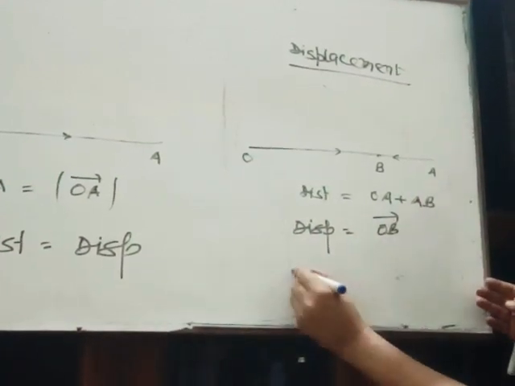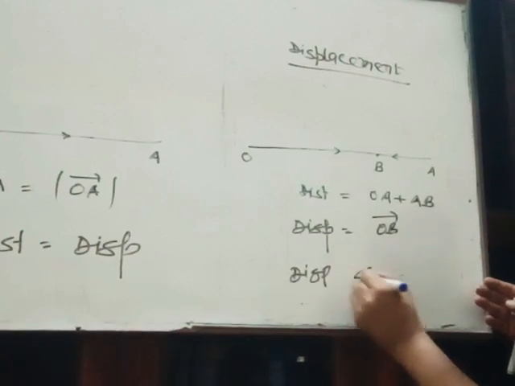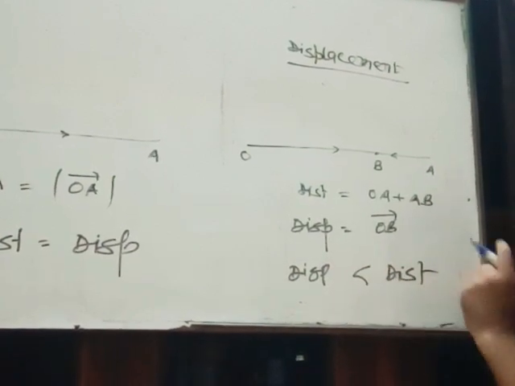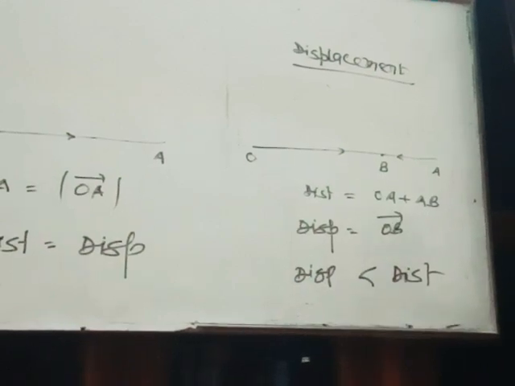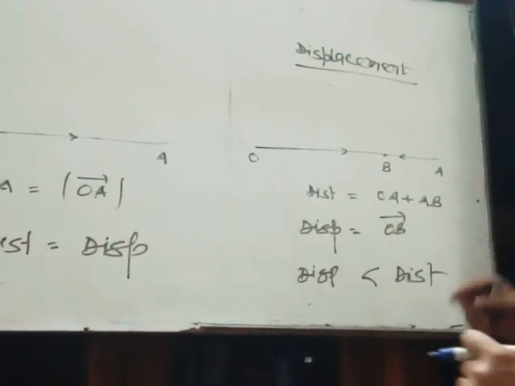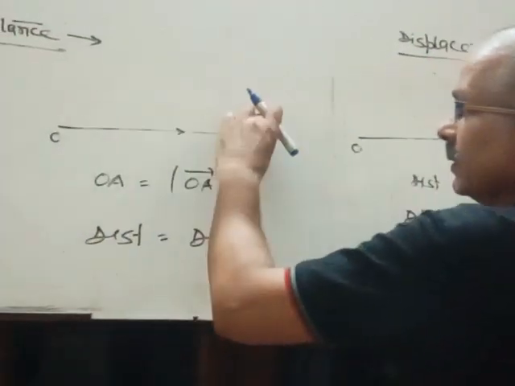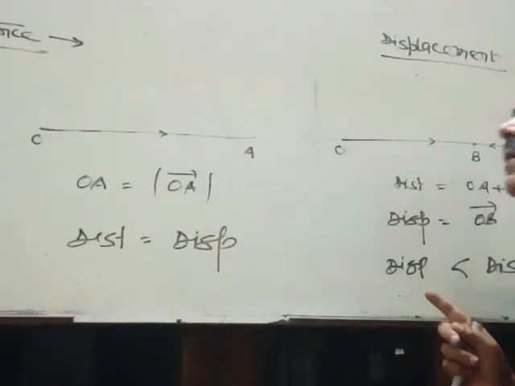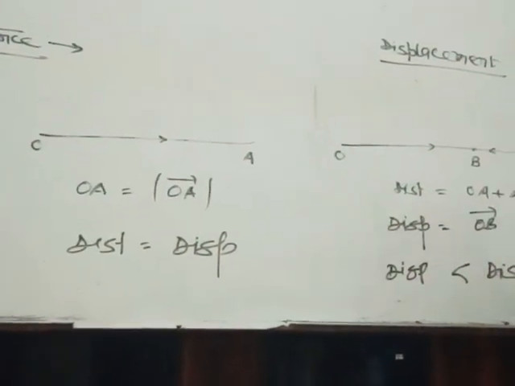In this case displacement is less than distance, though the path is still a straight line. So distance equals displacement when the body travels along a straight path and does not retrace it.